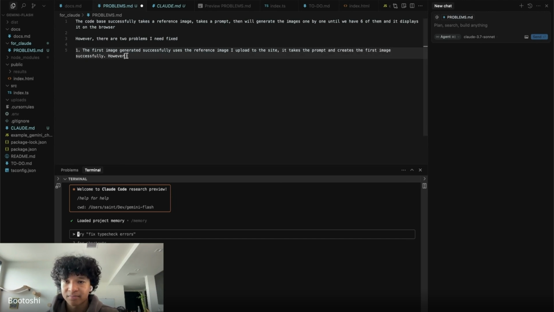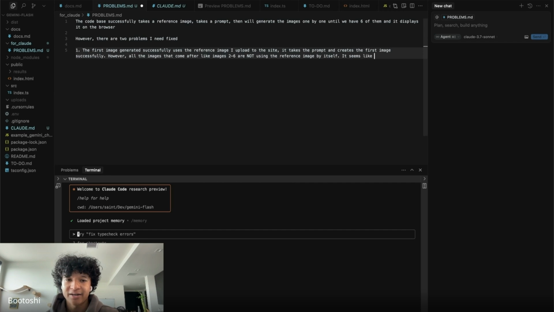However, all the images that come after, like images 2 through 6, are not using the reference image by itself.